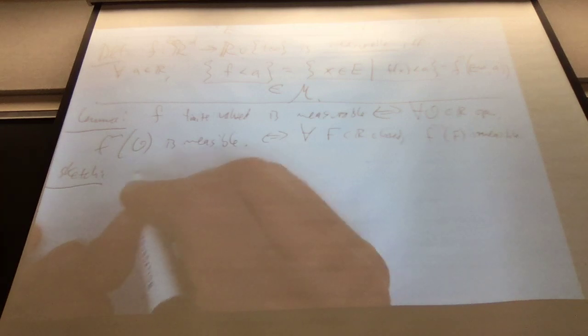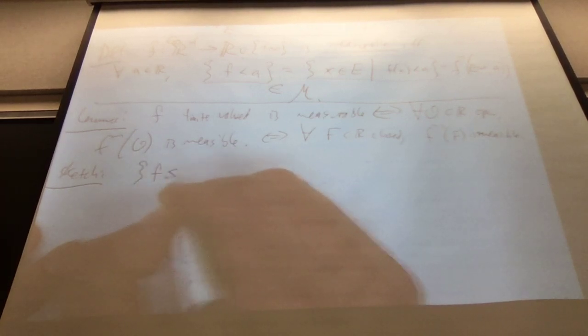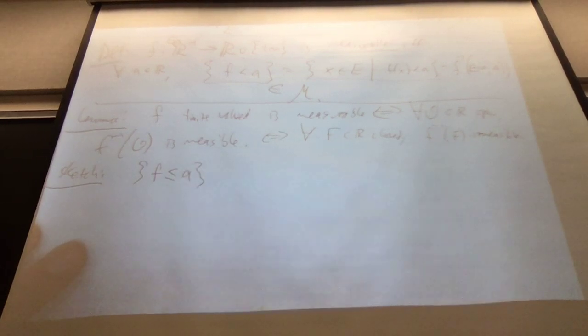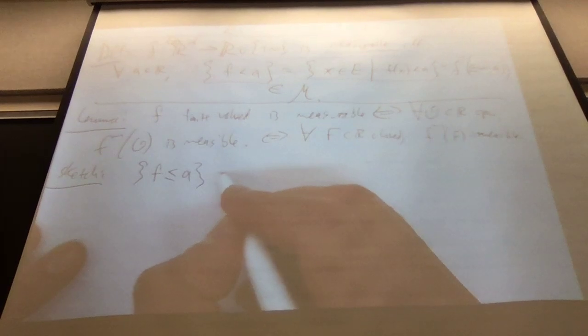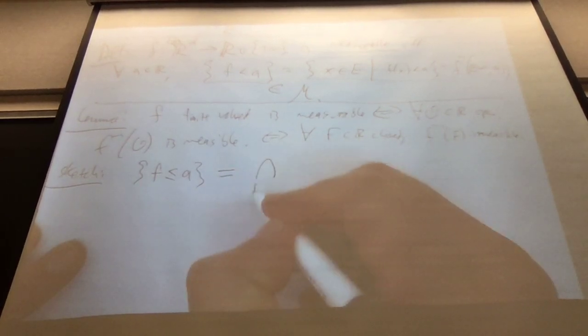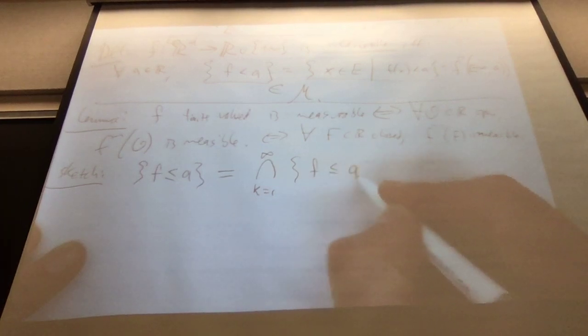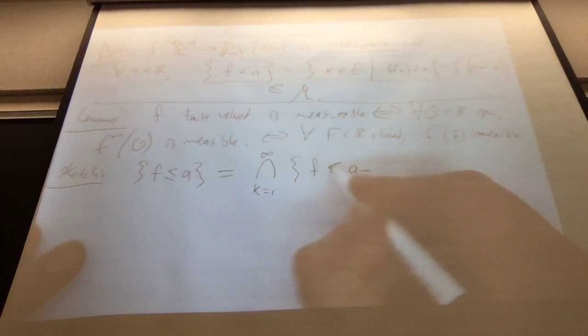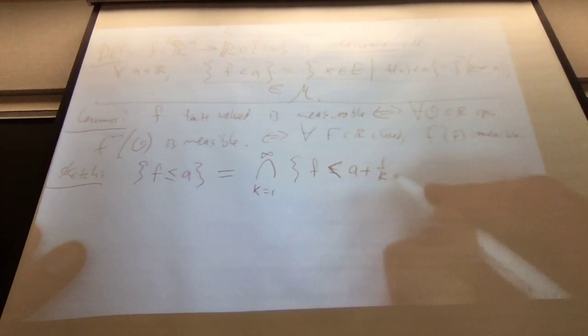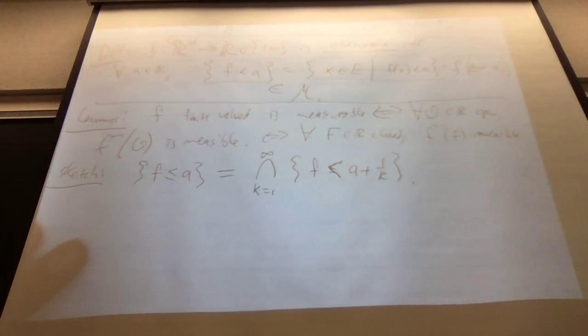So note that what I really want to say is that the set of f where f is at most a, with an equal sign, is the countable intersection of the sets where f is at most a with a strict inequality, plus 1 over k. So if all of these sets are measurable, then their countable intersection is measurable.